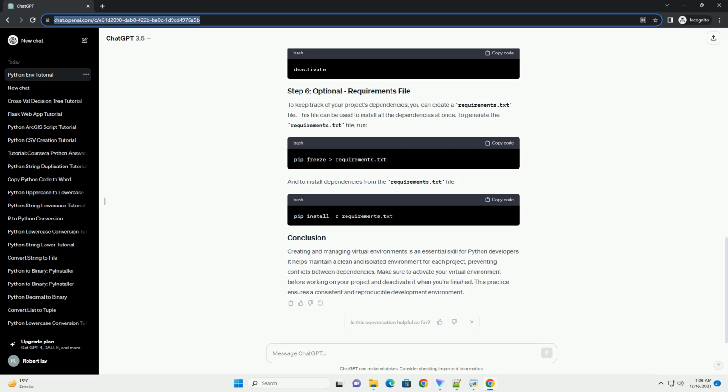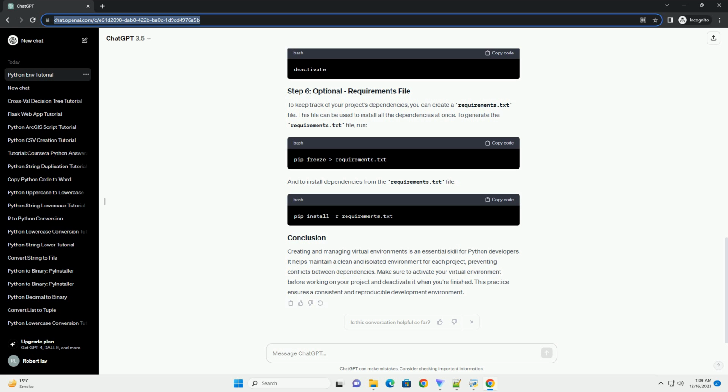Before you start creating virtual environments, you need to install virtualenv. Open your terminal or command prompt and run the following command. Once virtualenv is installed, you can create a virtual environment for your project. Navigate to the directory where you want to create your project and execute the following command. This command will create a directory named venv that contains the virtual environment for your project.